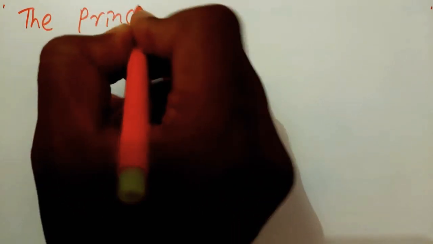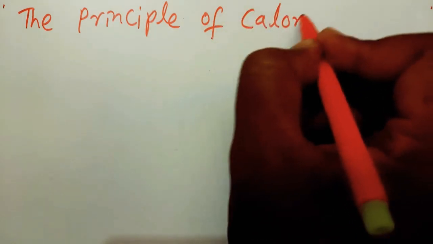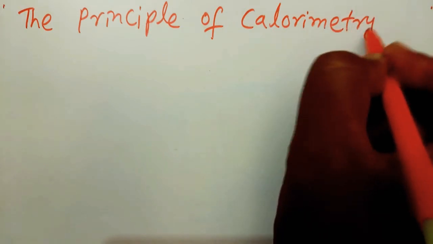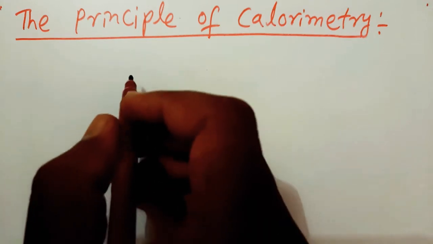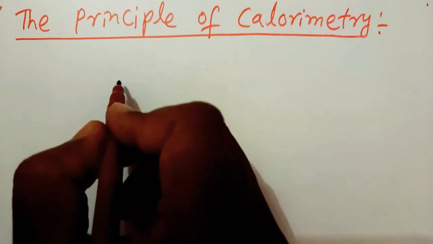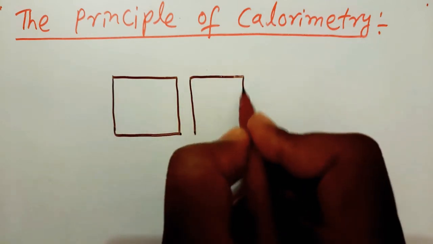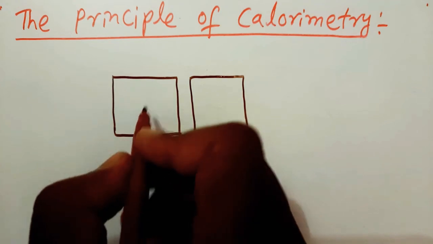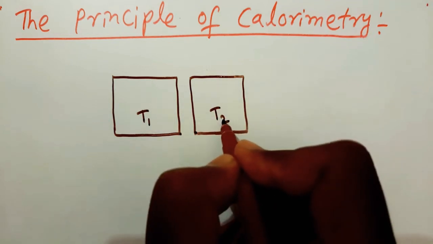The principle of calorimetry. When a body at higher temperature is brought in contact with another body at lower temperature. Here this body is at higher temperature, that is T1. Here this body is at T2 temperature.